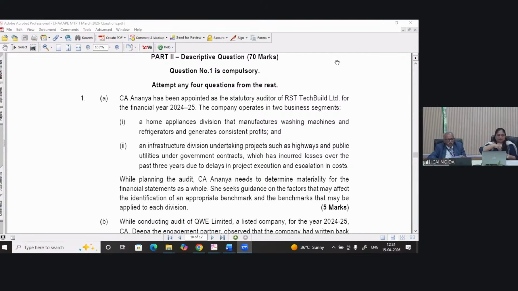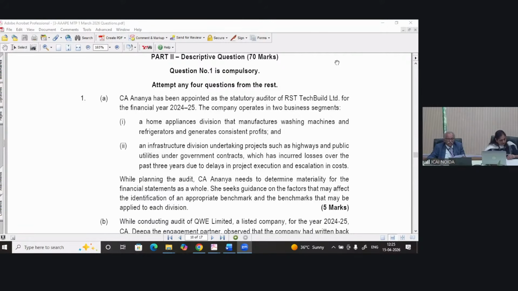And second, an infrastructure division, undertaking projects such as highways and public utilities under government contracts, which has incurred losses over the past 3 years due to delays in project execution and escalation in costs.